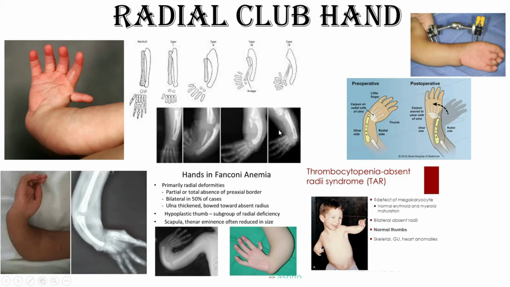Now for this we can stretch it by an external fixator or any type of splintage, because putting an external fixator in a child is very difficult, or maintaining it also, but we can do it. After that we can do centralization of this forearm, also called single bone forearm operation. You just know, okay, but you have to exclude all the possible congenital anomalies before. Okay,